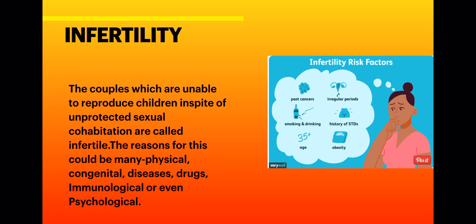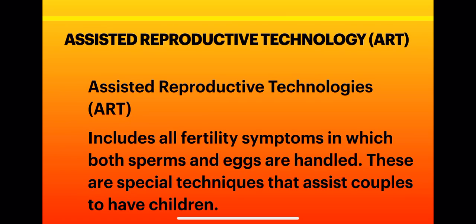But these corrections are not always possible, right? Therefore, the couples have to be assisted to have children through special techniques. These are medical procedures, which are called assisted reproductive technology. So now we will study assisted reproductive technology.